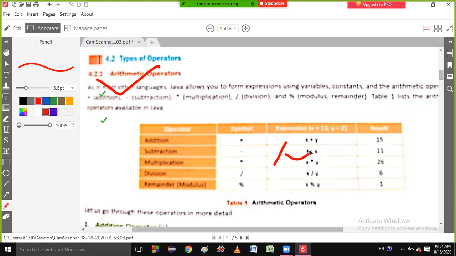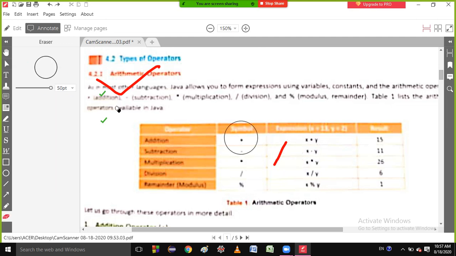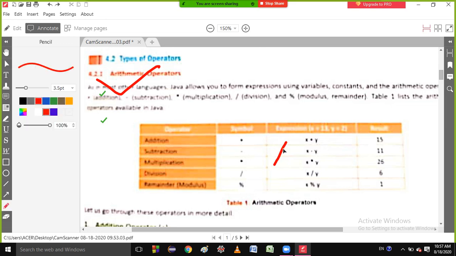Who can tell me what this symbol is called? Forward slash or backward slash? Can anybody tell me? I told you that there are two slashes, this one and this one.